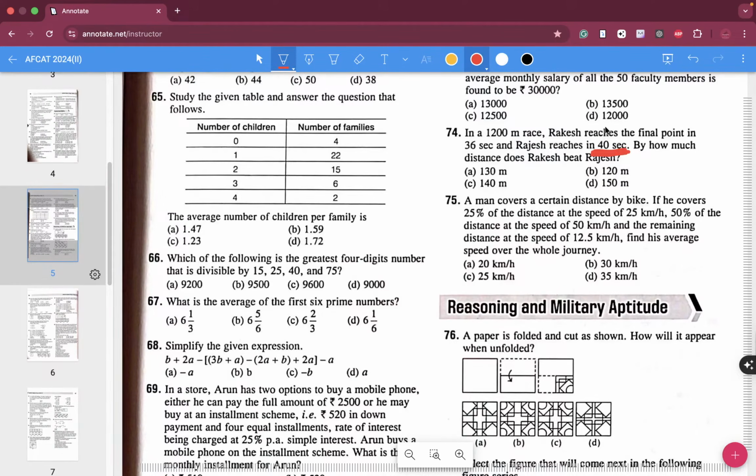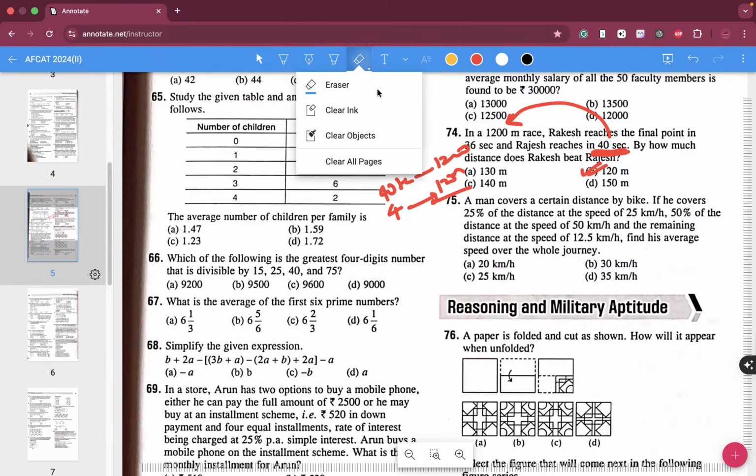In 40 seconds, he traveled 1200 meters, which means in 4 seconds he traveled 120 meters, and that is the exact distance with which he was beaten. So B is your correct answer, folks.